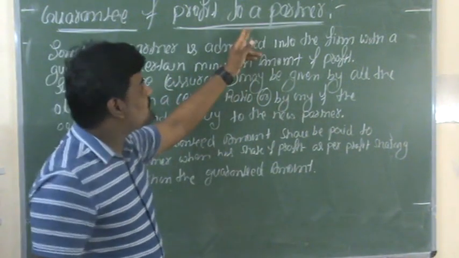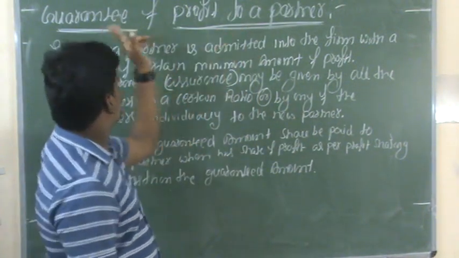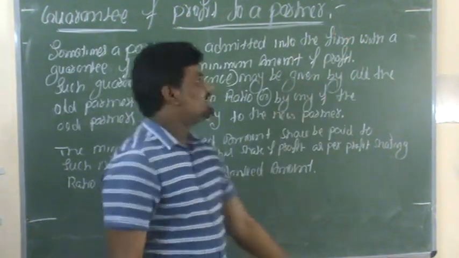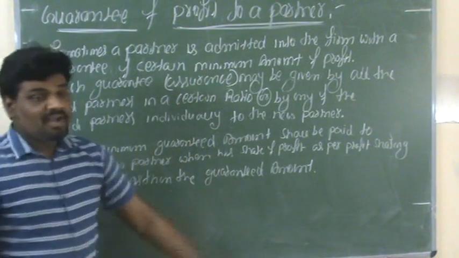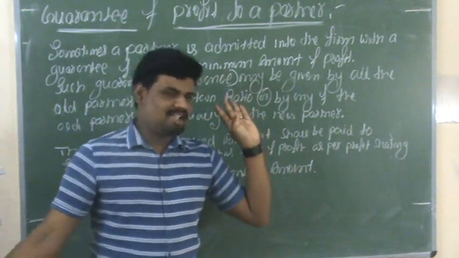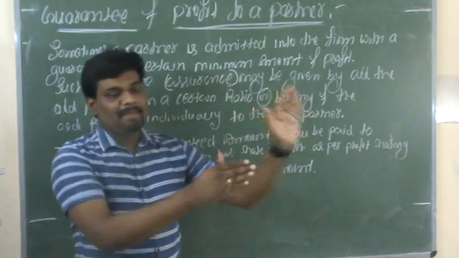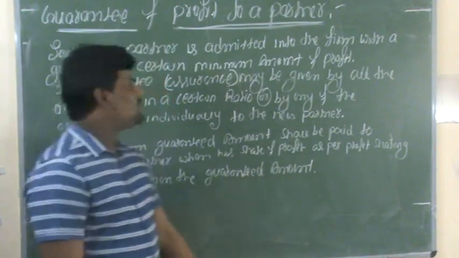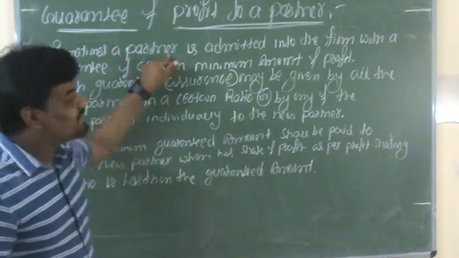Before going further, let me first explain the meaning of guarantee of profit to a partner. This relates to one or two questions from the examination point of view.